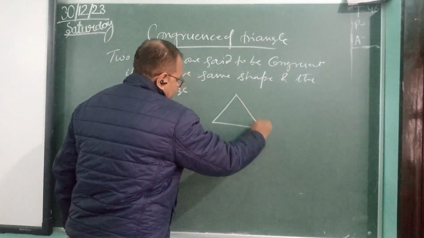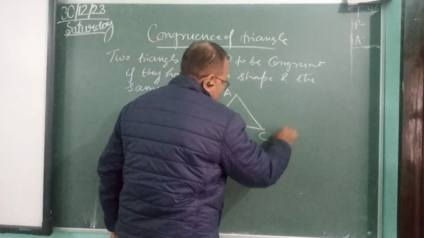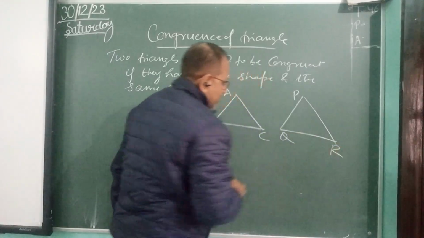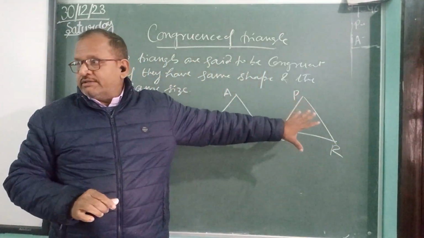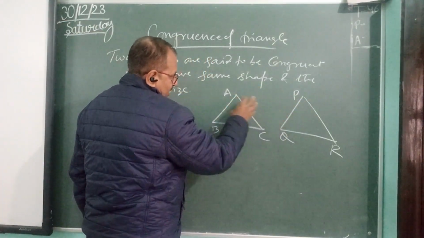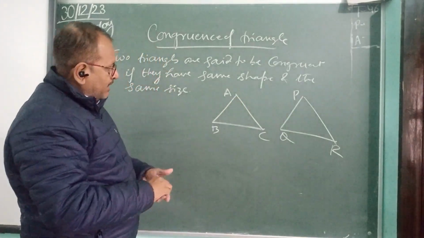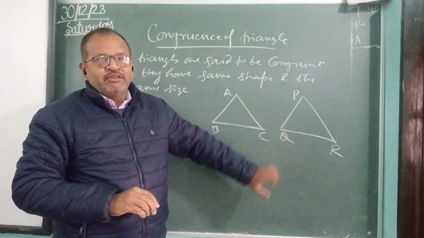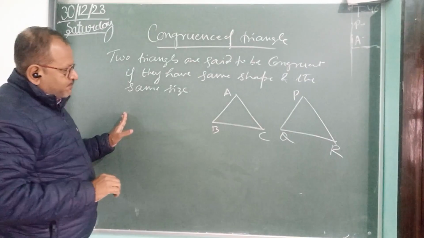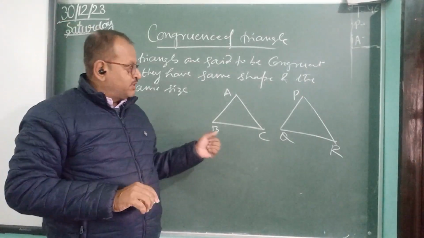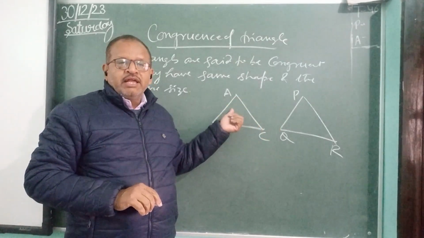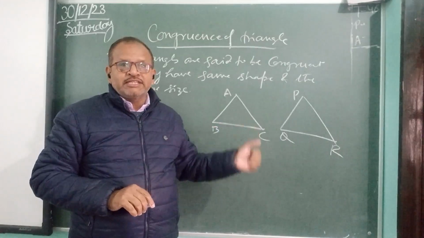Let us take two triangles ABC and PQR. If these two triangles are congruent, if we superimpose one triangle on the other, they will cover each other exactly, and corresponding sides and corresponding angles will be equal. So we will study about corresponding sides and corresponding angles. Angles opposite to equal sides are called corresponding angles, and sides opposite to equal angles are called corresponding sides.